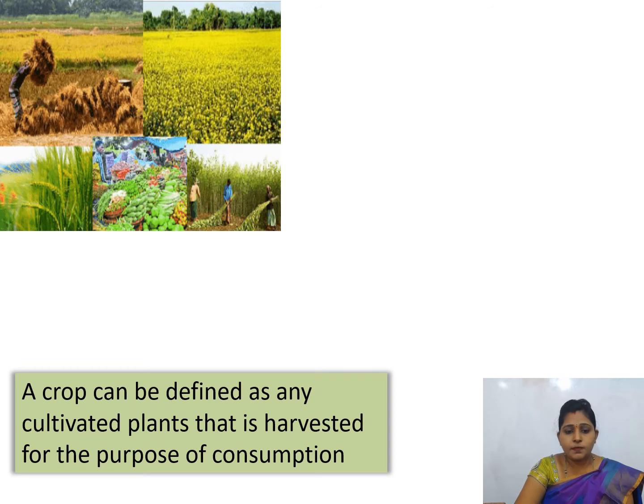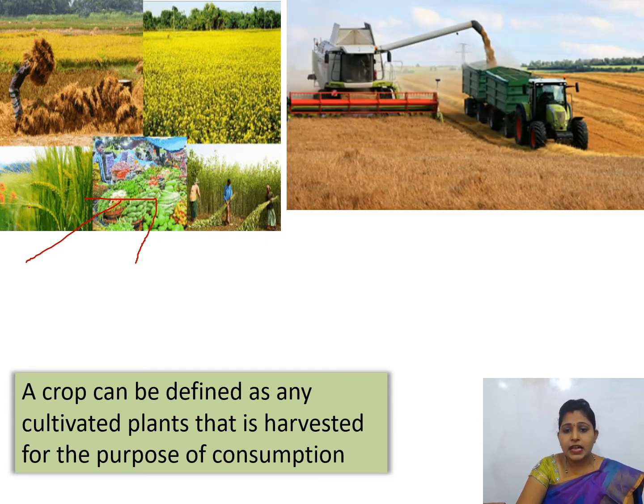Next are crops. We will study about crops. A crop can be defined as any cultivated plant that is harvested for the purpose of consumption. You can see here the crops are being harvested by the machine. This is a harvesting machine. The crops are here and the machine is harvesting the crops and filling them in the tractor.